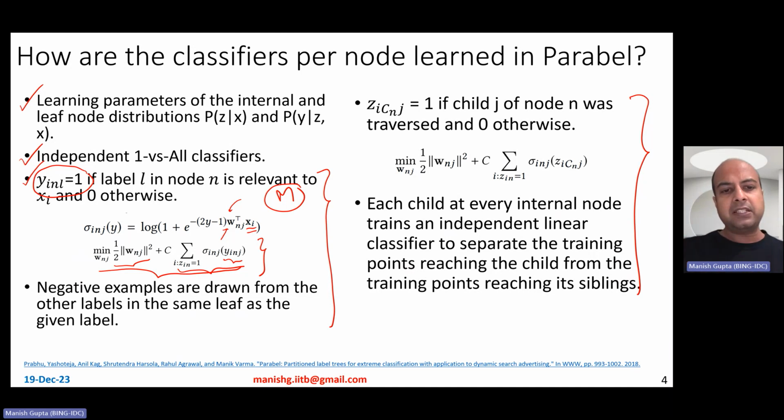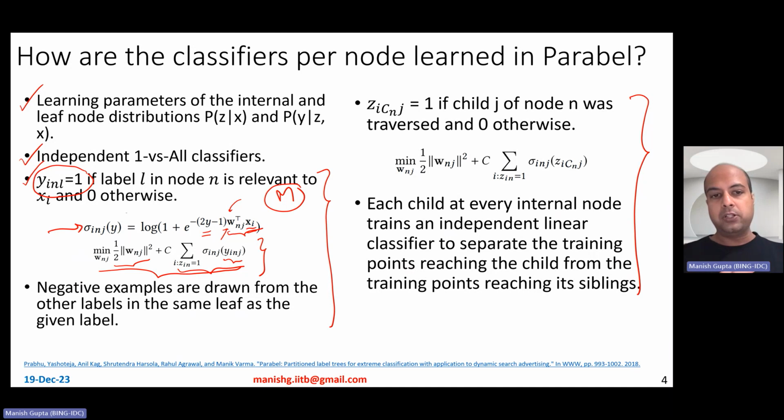So what does this loss do really? You're trying to minimize it, so it must be a loss function. Well, if y is equal to 1, meaning this particular label is really relevant, then you would want to ensure that the similarity between this w and this x is very high. It's just the same one versus all classifier. So you want the similarity to be high between the weight vector and xi if y equal to 1.